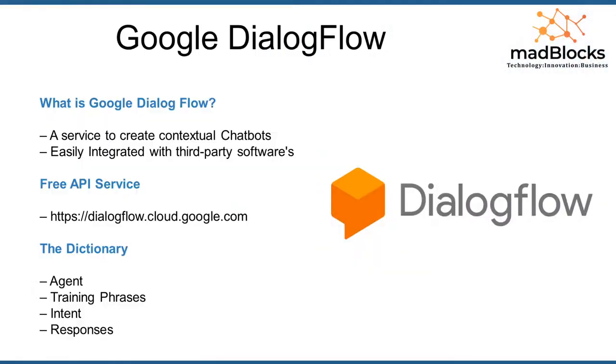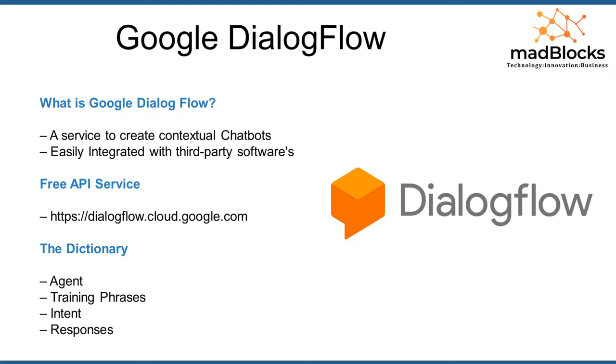Google Dialog Flow is one API which is available in Google Cloud Compute Engines. It is a service to create contextual based chatbots, as I said. We will be giving some conversations to the Dialog Flow API, and it will train on all the conversations that are made, and based on that it keeps answering. The second important point is that it is easily integrated with third party software. Today in this webinar I will be showing you how to integrate the Dialog Flow chatbot with the